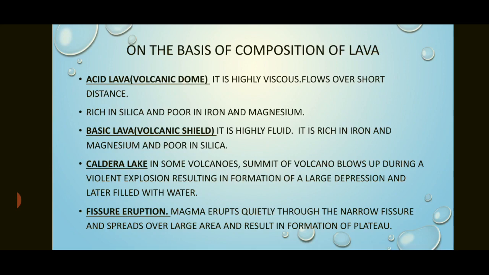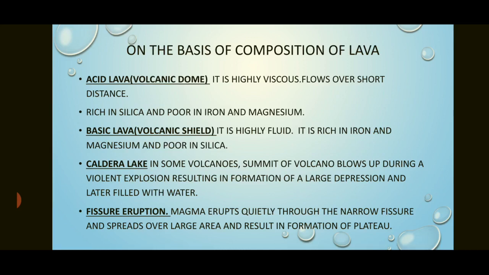Basic lava forms a volcanic shield. Why? Because it is fluid in nature. It is not thick. It is rich in iron and manganese but poor in silica. So it slowly comes out, spreads over a large area, layer after layer, and then forms a shield. Shield is also known as plateau region. Example, you have the Deccan Plateau of India.